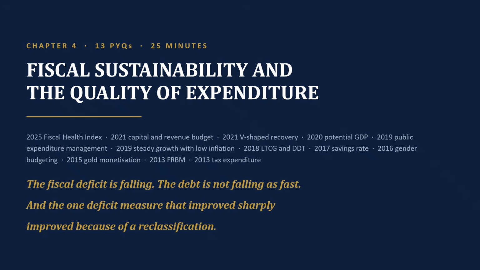So with these three chapters completed, in the next class we are going to discuss the fourth chapter, that is, fiscal sustainability and the quality of expenditure.